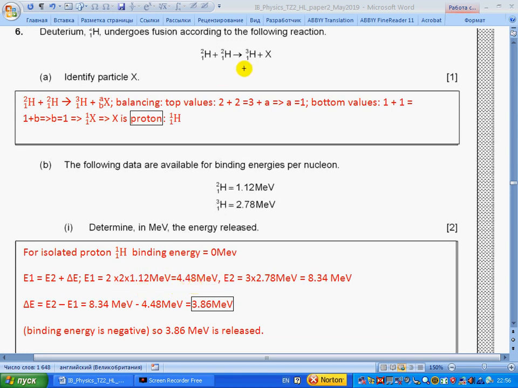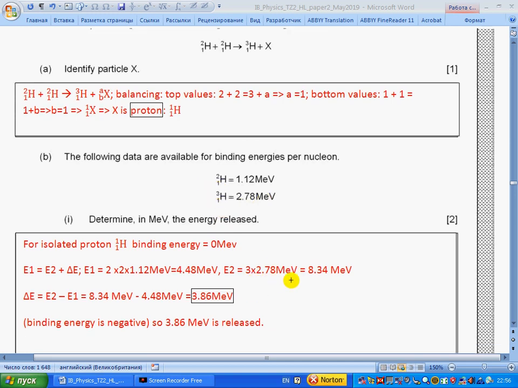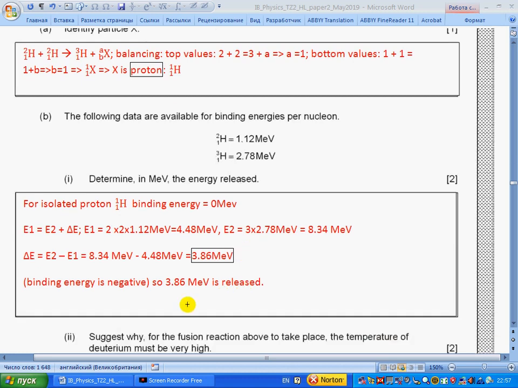In the end, we have an isolated proton, which has no binding energy, 0, and helium-3, which has 278 per nucleon. It has 3 nucleons, so 3 times 278 gives us 834. As a result, the change of energy will be 386 mega electron volts. So this is negative energy. This is why energy is released.